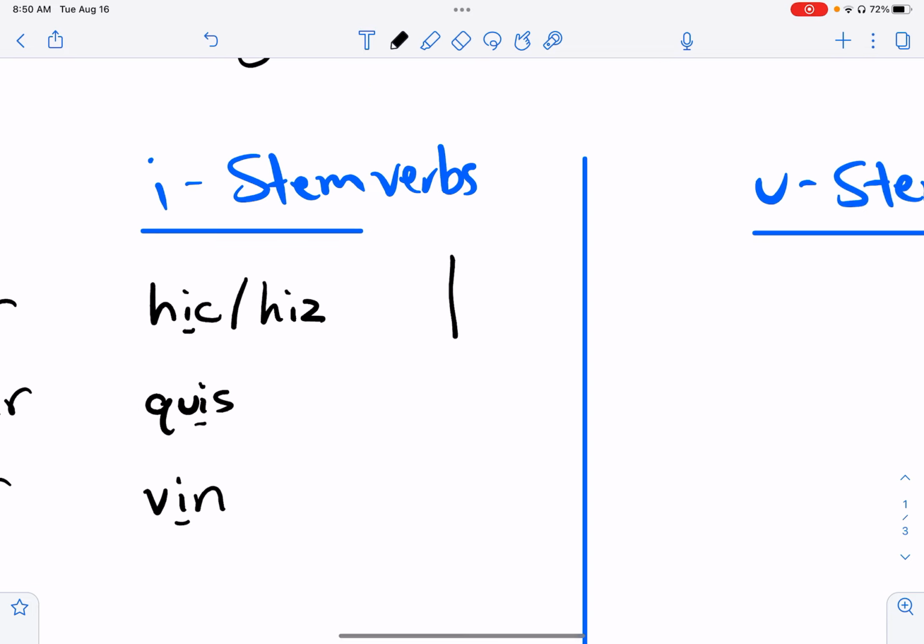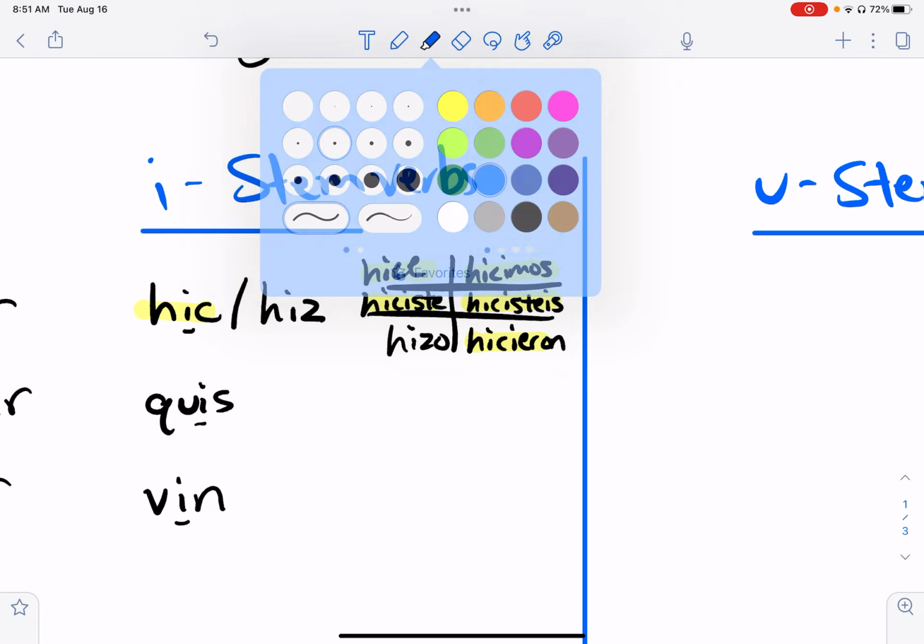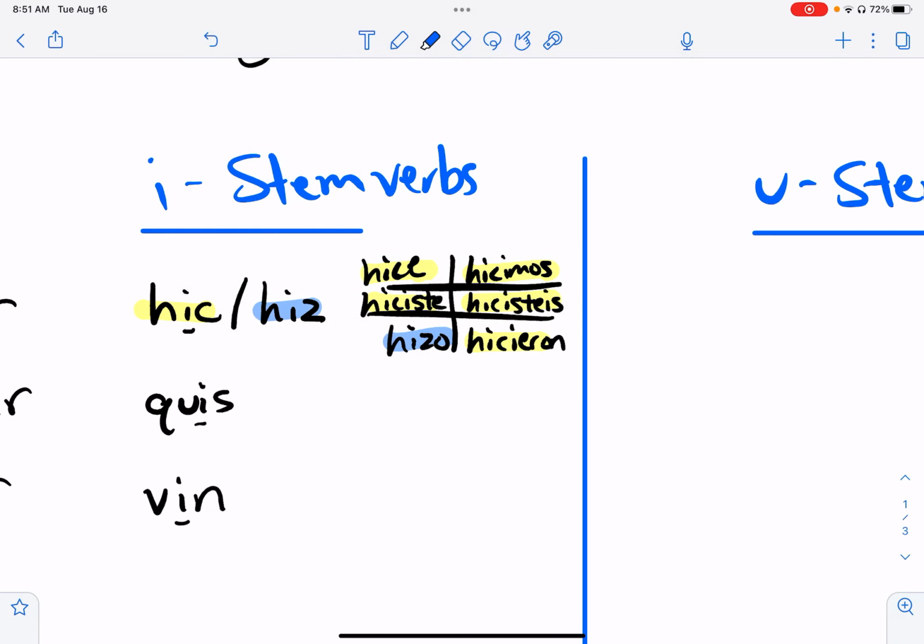Hacer is extra special. Yo hice, tú hiciste, usted, ella hizo, nosotros hicimos, vosotros hicisteis, ellos, ustedes hicieron. So it's an I for the top four and the bottom right, and extra special is with a Z on the bottom left.